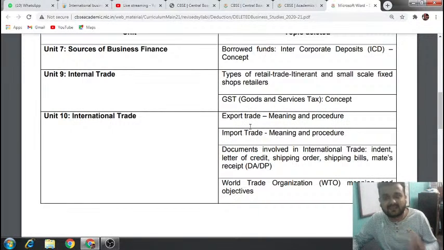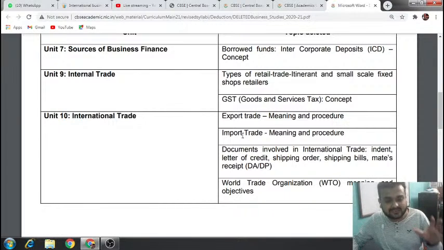Only the meaning, what is international trade, the importance of international trade, and the different types of international trade. Only 2-3 topics are there in this chapter, and the rest everything is excluded. Meaning, procedure, documents involved, World Trade Organization, all these topics are deleted in this chapter.